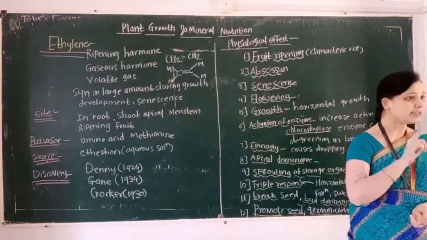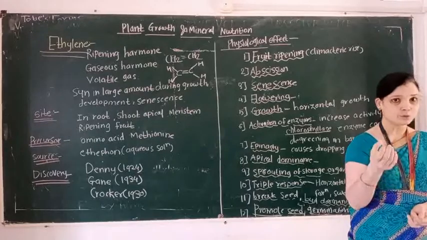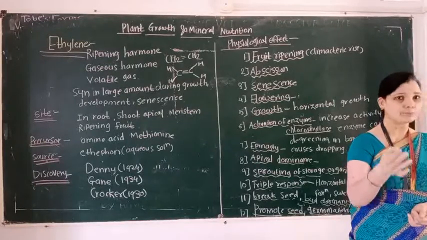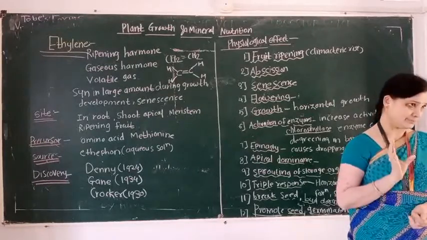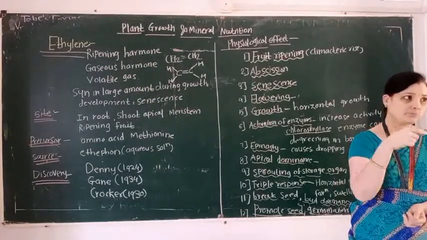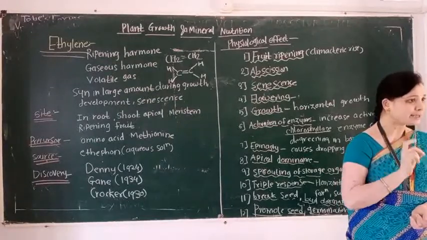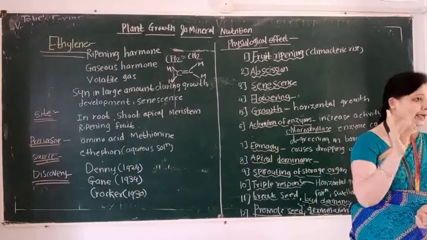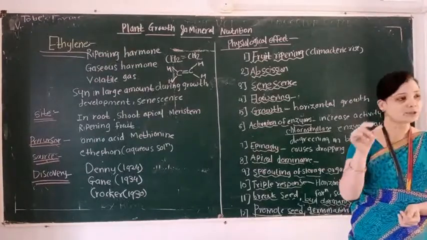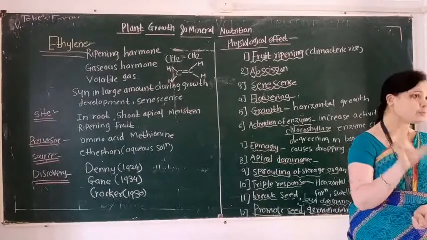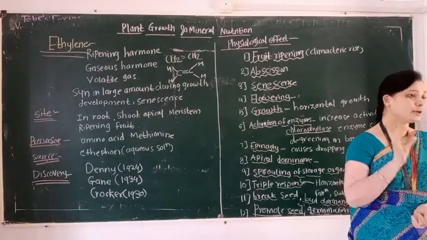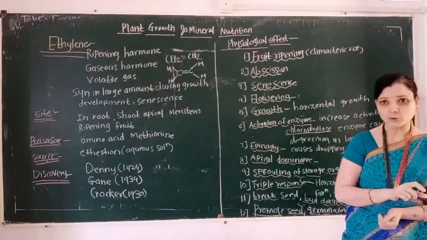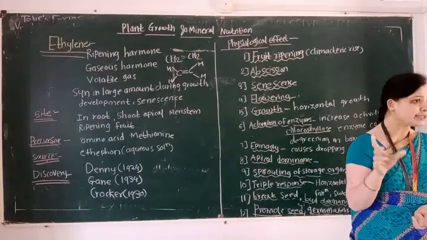Then ethylene synthesis takes place during growth, development, germination, ripening of the fruit and sporulation of the seed. Then ethylene synthesis takes place in root, shoot, apical meristem, and the most important site is the ripening fruit. So ripening fruit synthesizes a very important phytohormone. This phytohormone is known as ethylene.